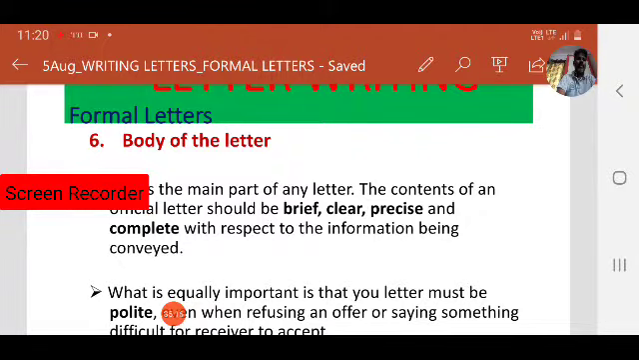This is a part of a formal letter, the body of the letter. It is the most important part. It must be brief, clear, precise, and complete. The language must be formal and polite. Generally, while writing formal letters, the body is just 3 paragraphs. Generally, we prefer 3 paragraphs.